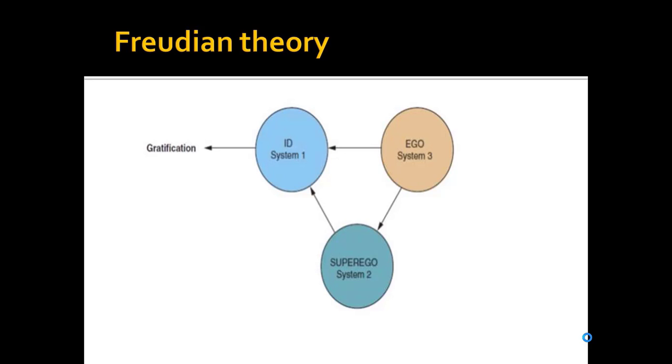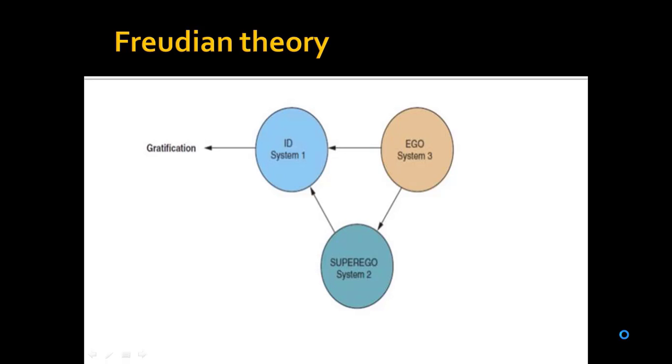Finally, the ego is the individual's conscious control. It functions as an internal monitor that attempts to balance the impulsive demands of the ID and the socio-cultural constraints of the superego. So individuals are monitoring that they have to create the balance between the impulsive demands of the ID and the socio-cultural constraints of the superego. So it's creating the balance.